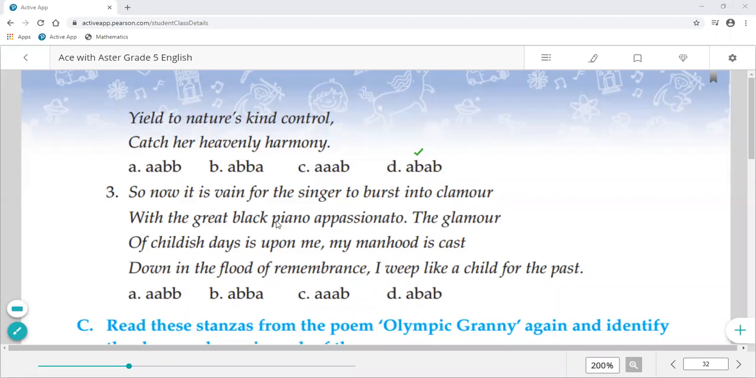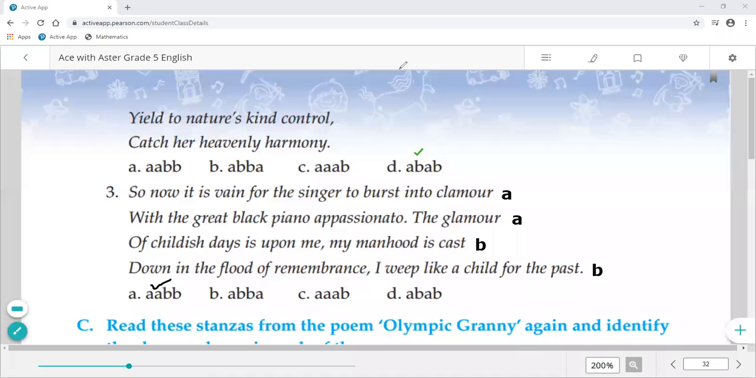Now look at the third stanza. So now it is vain for the singer to burst into clamor with the great black piano appreciate the glamour. Of childish day is upon me, my manhood is cast down in the flood. Remembrance, I weep like a child for the past. Now here you can see glamour and glamour, both are same in the first two lines. So AA sound, cast and past we'll call B scheme. Okay, so the rhyming scheme is AA, B.